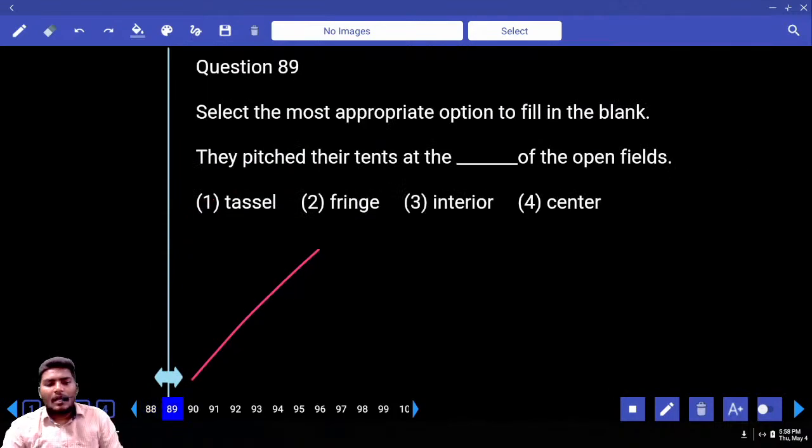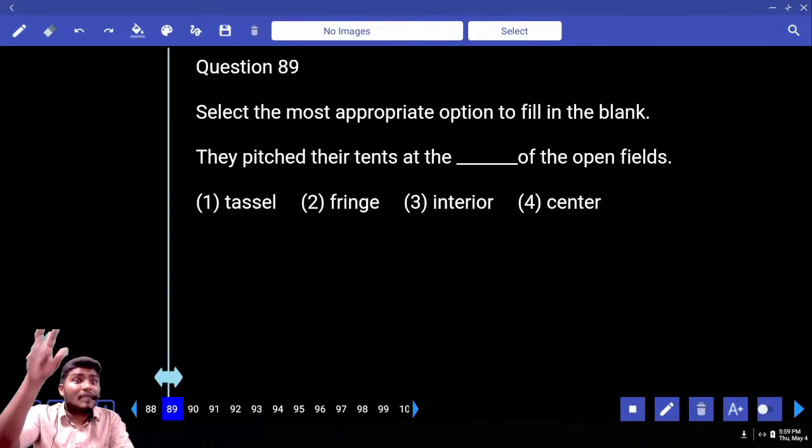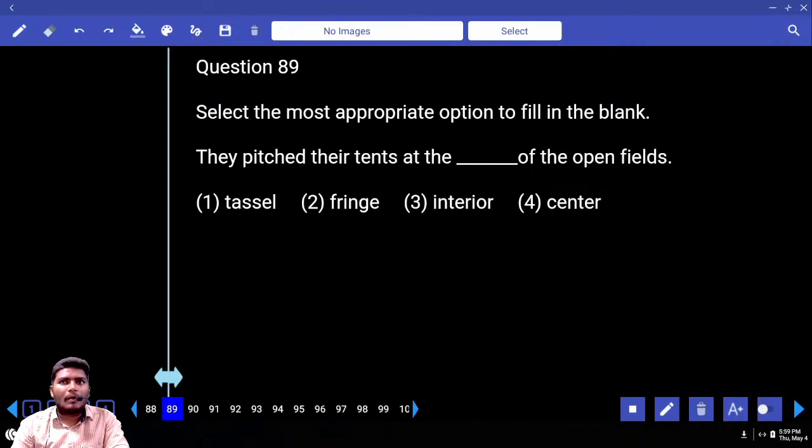Move to 89. They pitched their tents. Write down the meaning of the word pitched. Pitched is to throw. Throw away, let us say. Get rid of something, to throw away. Throw. Pitched. It is used in baseball. Yeah, baseball.